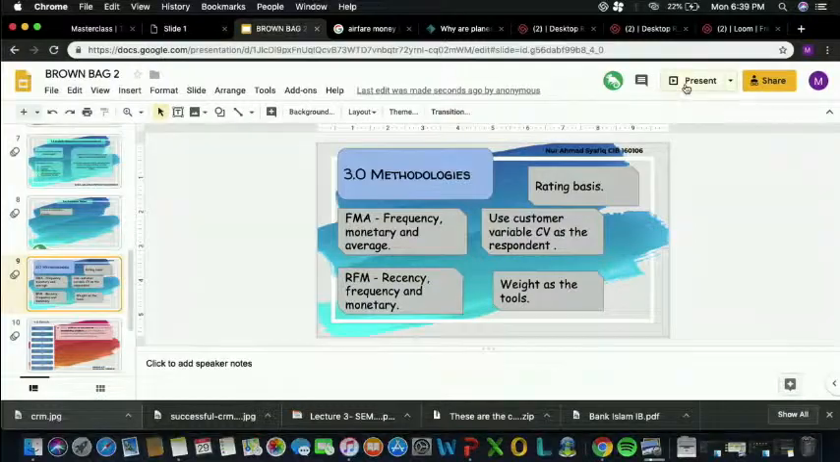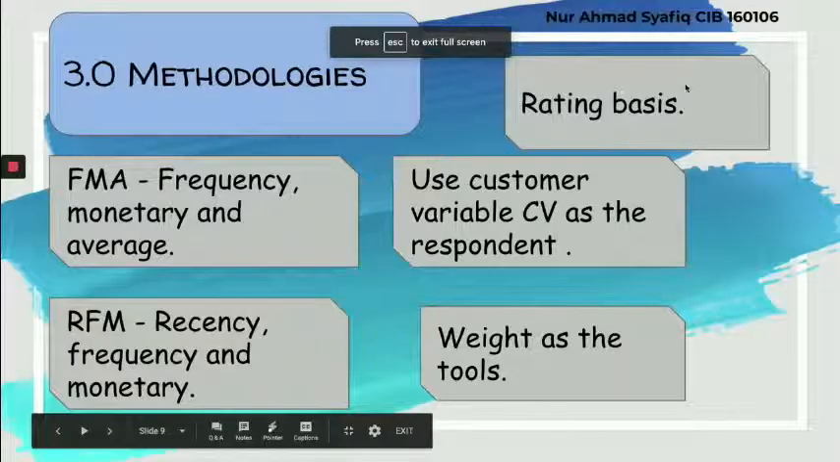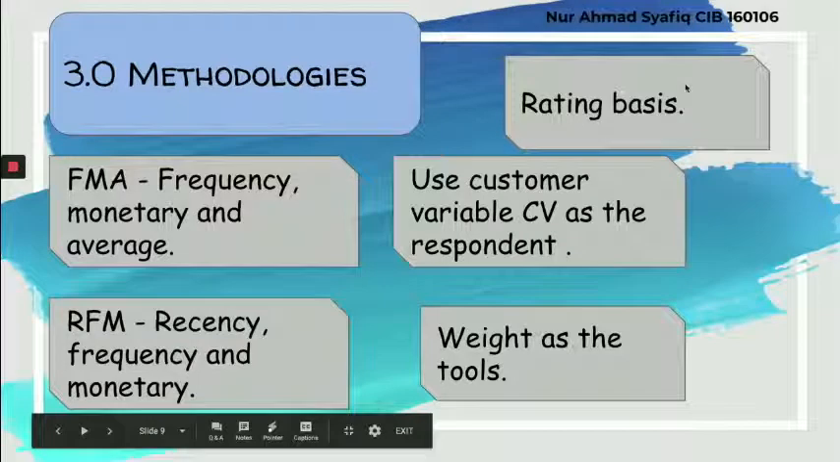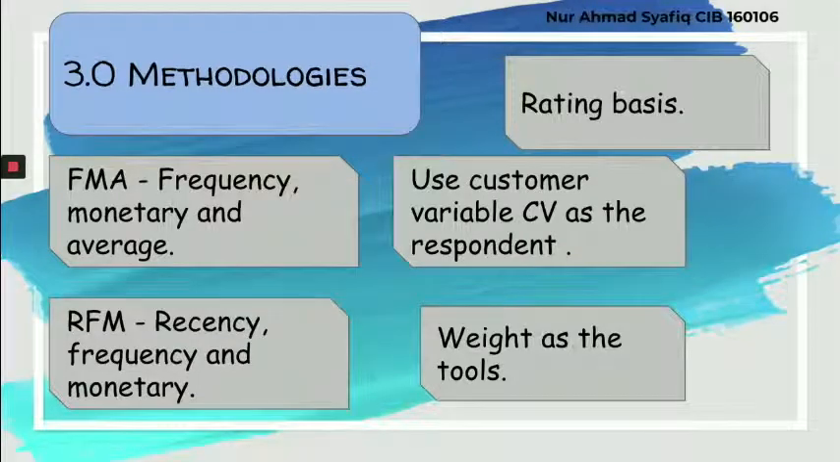My name is Nur Ahmad Shafiq bin Abdul Razak, and I'm going to start with the methodologies of this research. Basically this research used two methods. The first one is the FMA model, which is frequency, monetary, and average. The second model is recency, frequency, and monetary, which is called the RFM model. The research applies FMA variables as the research variables. The RFM can be the basis of marketing segmentation for the airline market.